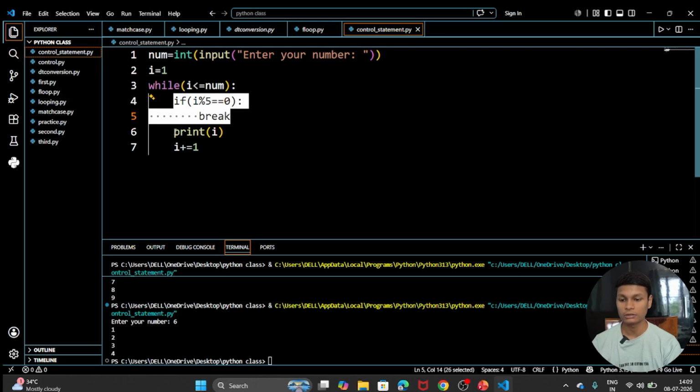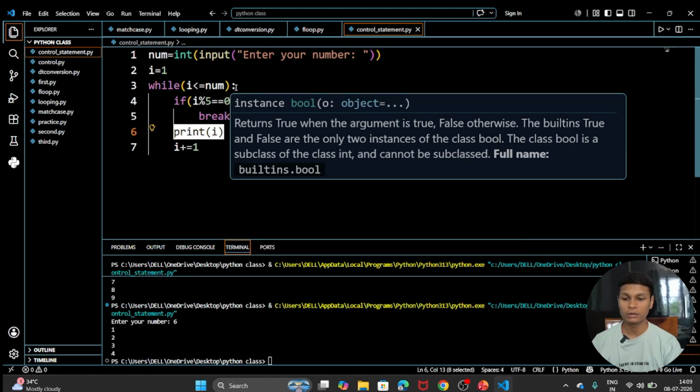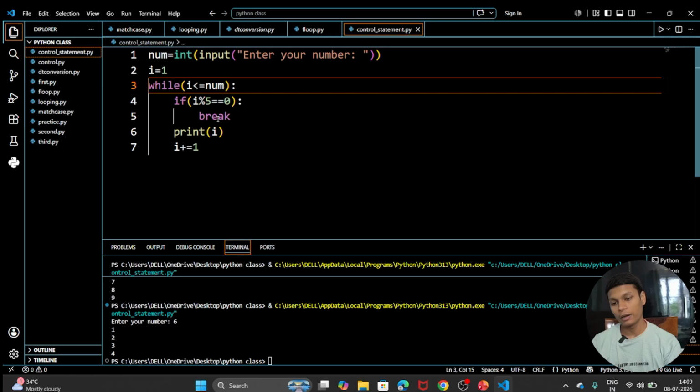If this print statement were before this line, then 5 would also be printed, and after that it would break.